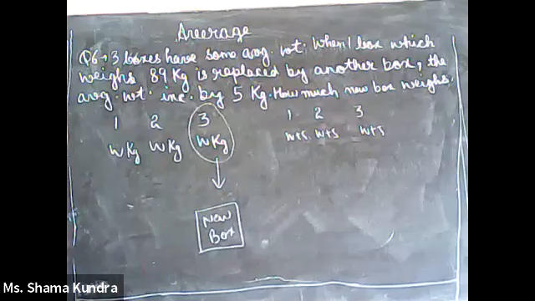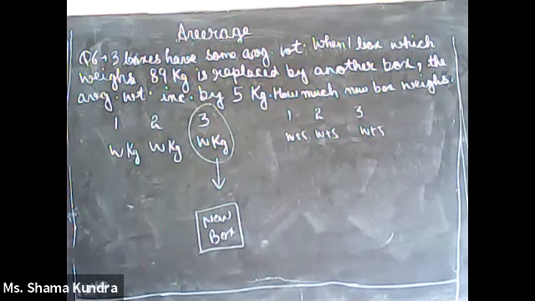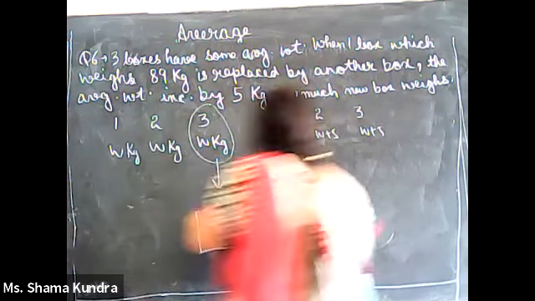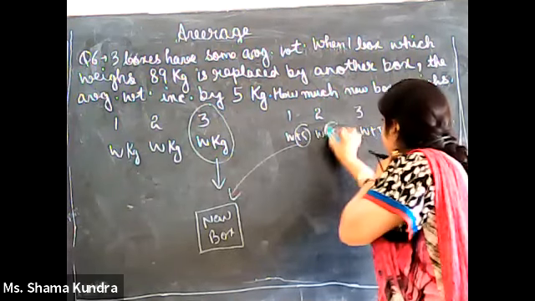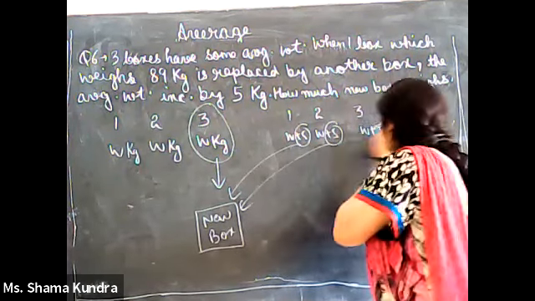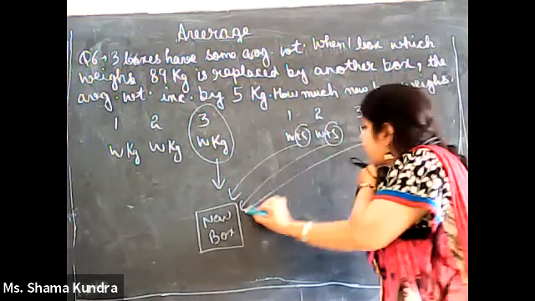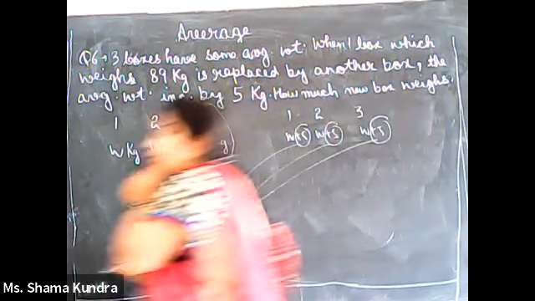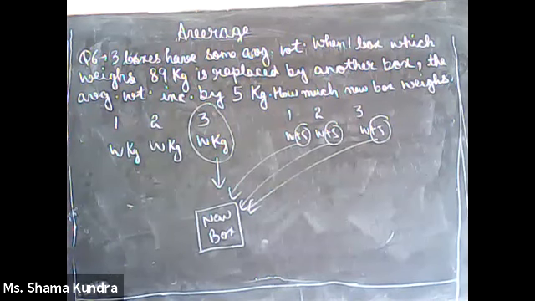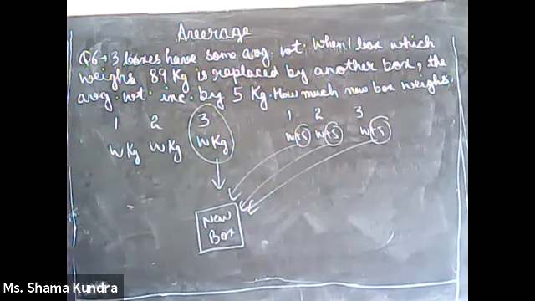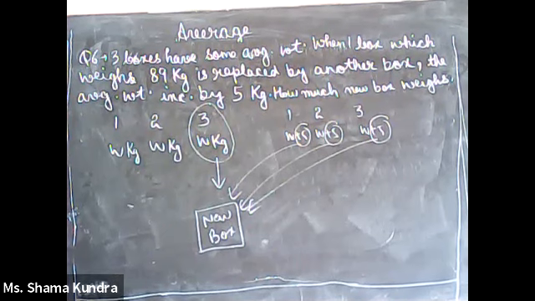When the average becomes W plus 5, there is an increase of plus 5, again plus 5 and again plus 5. So in the final stage also there is box number 1 with weight W, box number 2 with weight W. These two boxes are the same, so their weights have to remain the same.